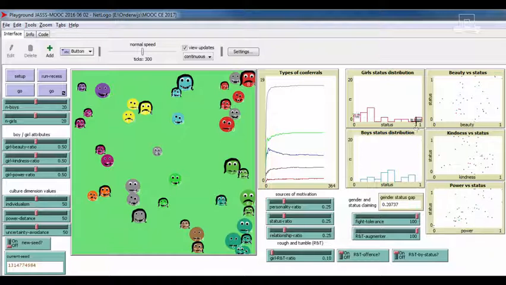So we see here the queen bee phenomenon. The highest status person is actually a girl and not a boy. But even so, on average, many girls are at the bottom of the hierarchy, and that's not the case for the boys. Maybe some of you have been in school classes where you knew this phenomenon. So, more details about the model in the coming films.